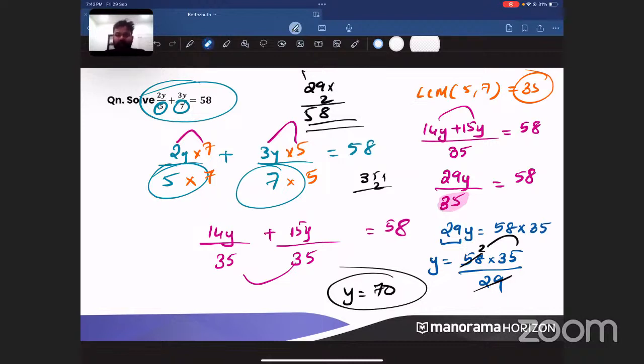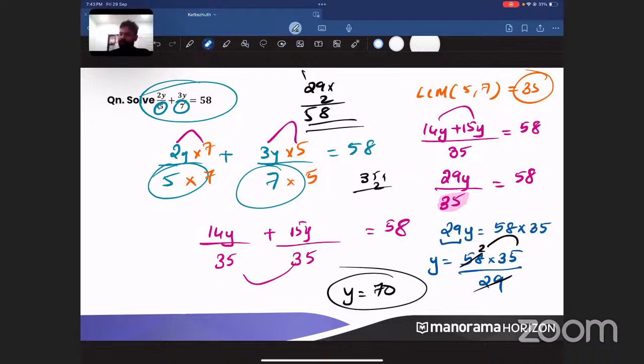I had a confusion in 29y. Now is the confusion okay? Did you understand that part? 29y is 29 into y. Whenever you write 29y, it is 29 multiplied with y. So when you take 29 to the right side, it will become division. So that is why 58 into 35 divided by 29. Understood, Abraham? Understood, everyone? Bhavya? I hope everyone understood this one. Yes, Abraham? Understood? Yes, very good.